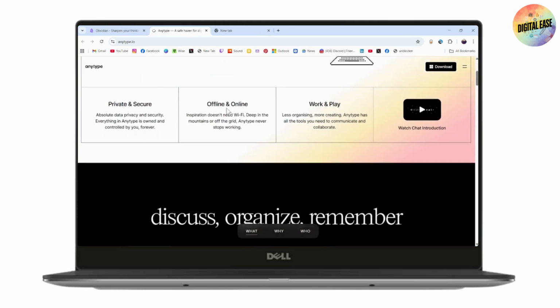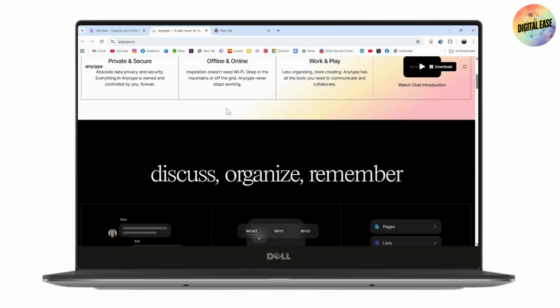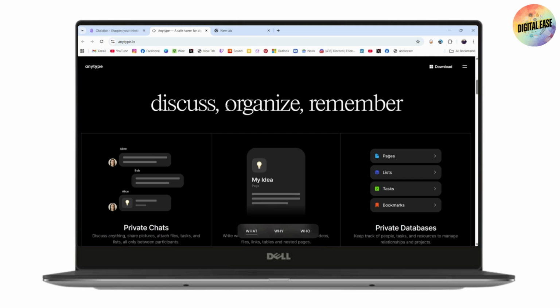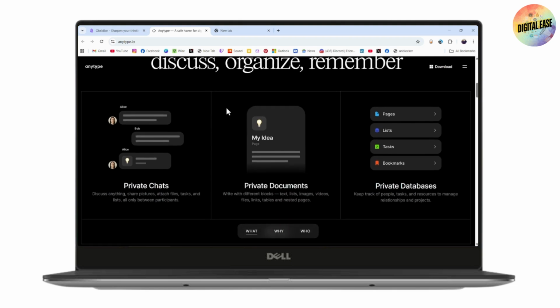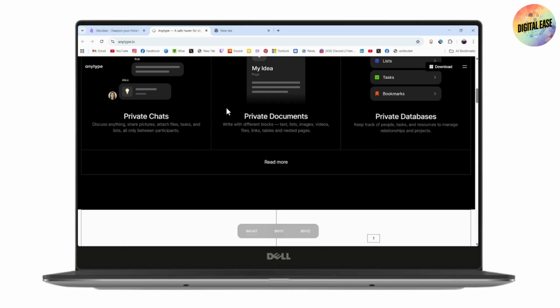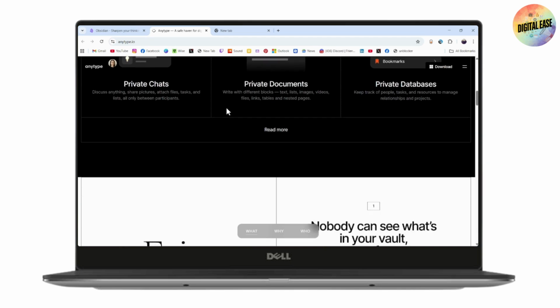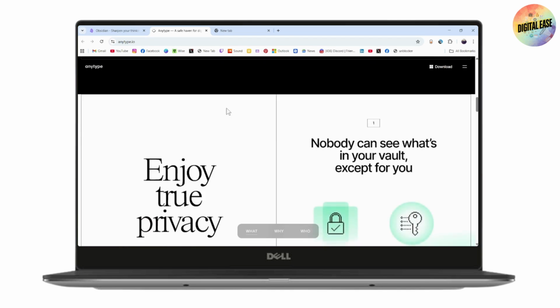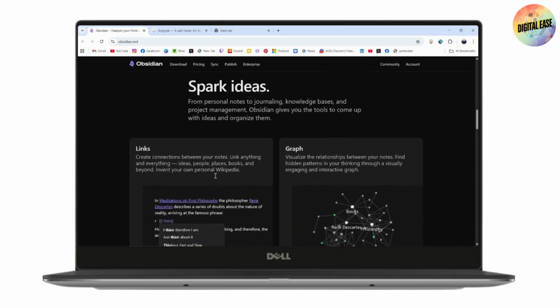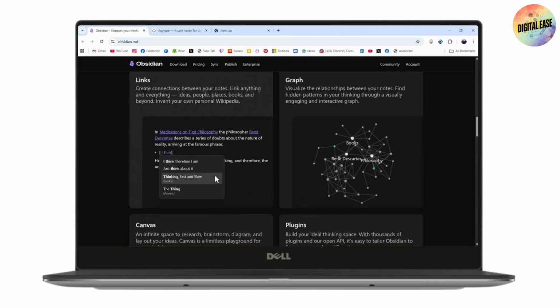On the other hand, we have Anytype, the newer design-driven app that's catching up quickly. It's privacy-first and local, but with a modern interface that feels like Notion mixed with a personal knowledge graph. Instead of folders and files, you create objects and link them through relations, syncing through a peer-to-peer network without a central server. So in short, Obsidian is all about power and plugins, while Anytype focuses on structure and design.